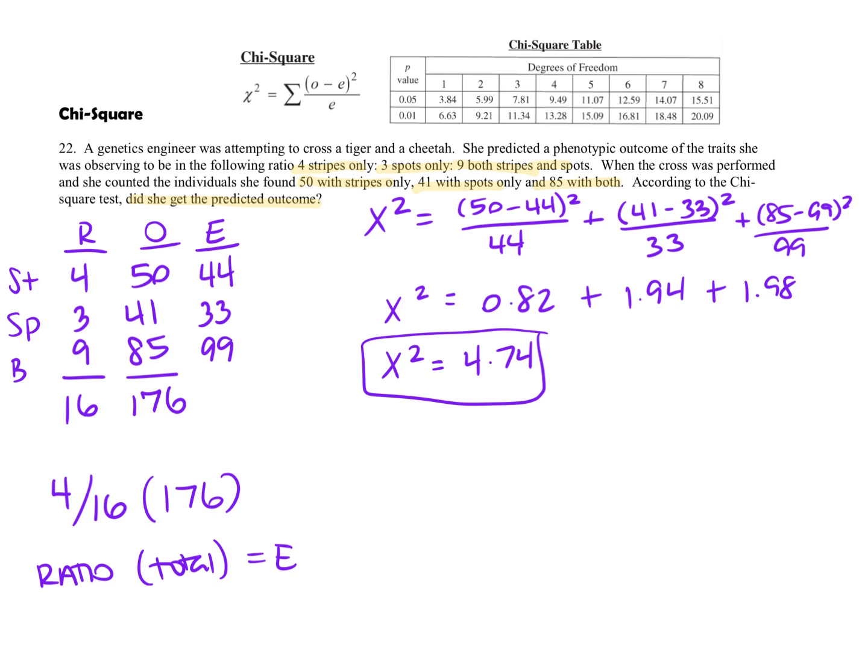In order to answer the question, did she get the predicted outcome? Were the observed numbers close enough, with some expected being a little bit off, to say that the ratio held true? So the way that I figure that out is I first figure out my DF, my degrees of freedom. Degrees of freedom is the number of traits minus 1. So if I look here, you're counting how many you had here. So there's 1, 2, 3. If I had 4, it'd be 4. So I'm going to do 3 minus 1, which gives me 2.